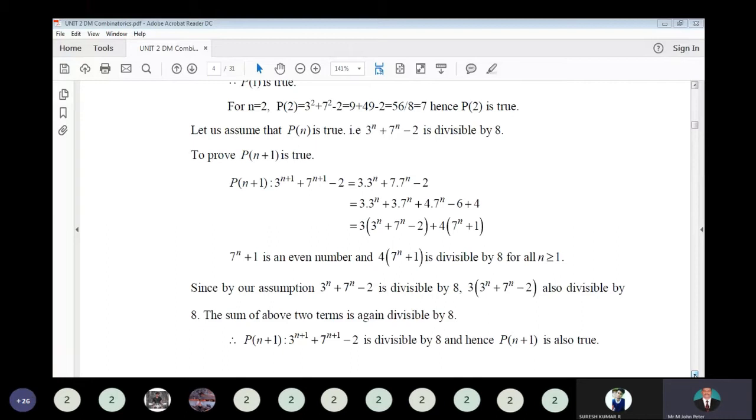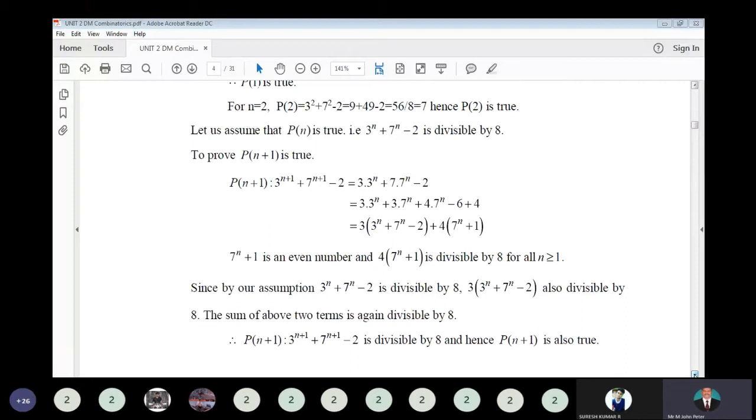So that is divisible by 8. So directly you can put it. Then 4 times (7^n + 1) we have to see. That means 7^n + 1. So when n = 1, what will happen? We'll get 7^1 + 1, so 8. So divisible by 8.